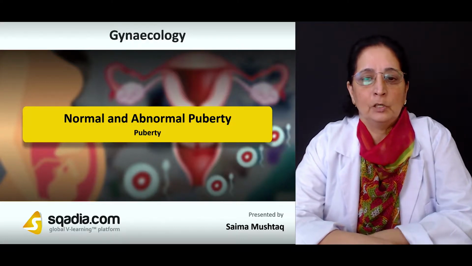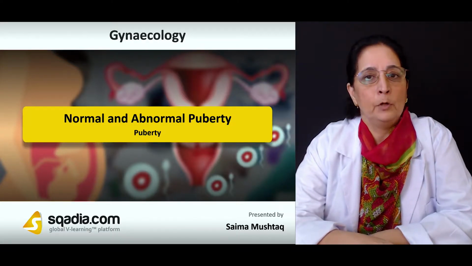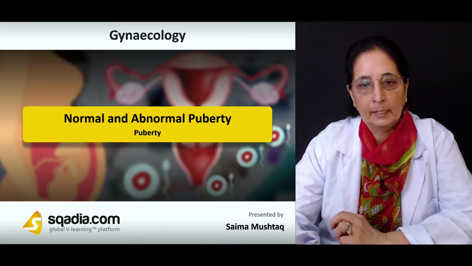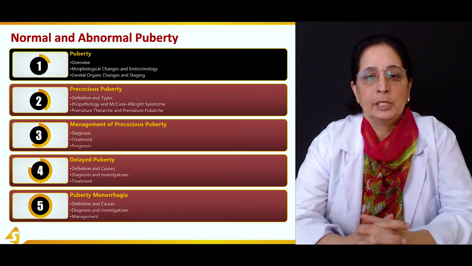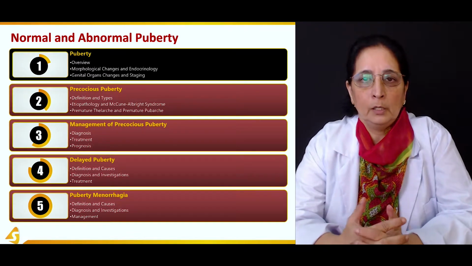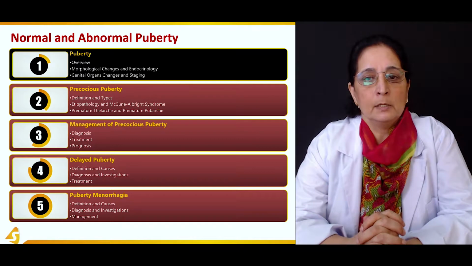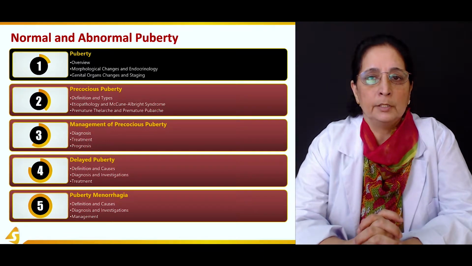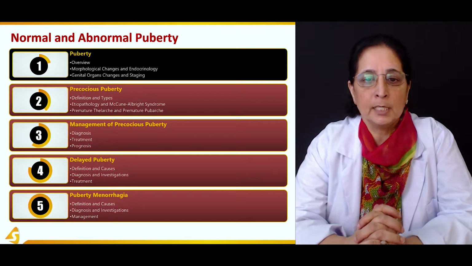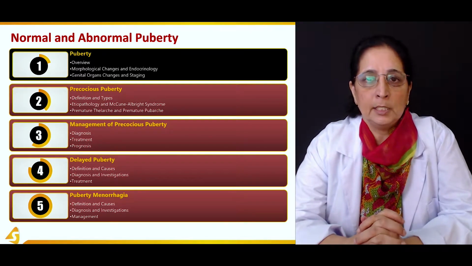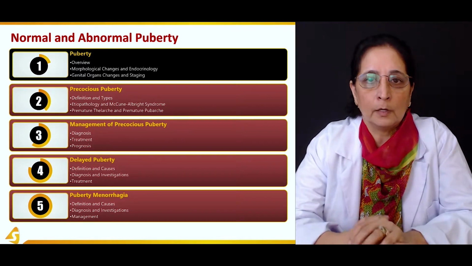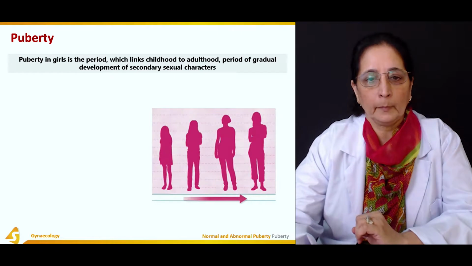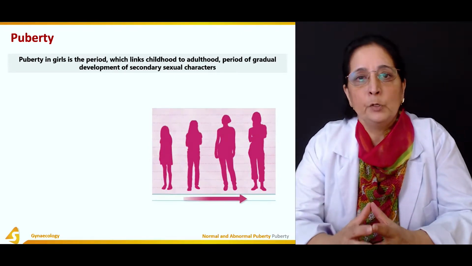In the first section of our lecture, Normal and Abnormal Puberty, we will talk about puberty. In this section, we will go over the overview of puberty, the different morphological and endocrinological changes of puberty, the changes in different genital organs, and the staging of puberty. So first, what is puberty?